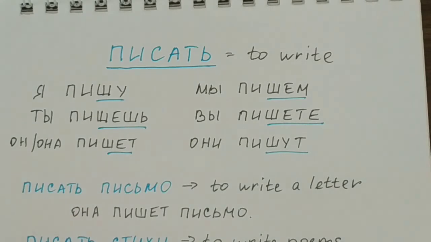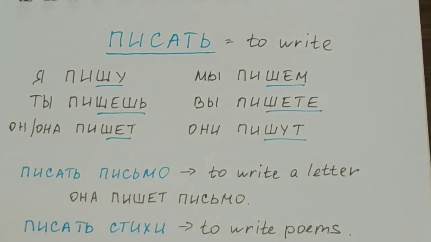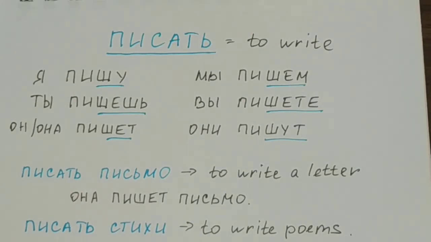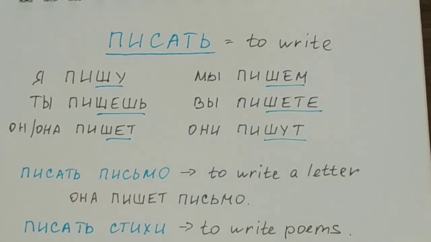And those are the examples of how you can use the verb писать in the Russian language, and it is fairly easy. I think the hard part of all this is just to learn the correct conjugation forms, at least for now, in the present tense. And once you do it, all will be very, very easy. You just have to notice how this verb is used in a sentence, how different phrases are formed with this verb. But when you know the conjugation forms, it will be easier to grasp.